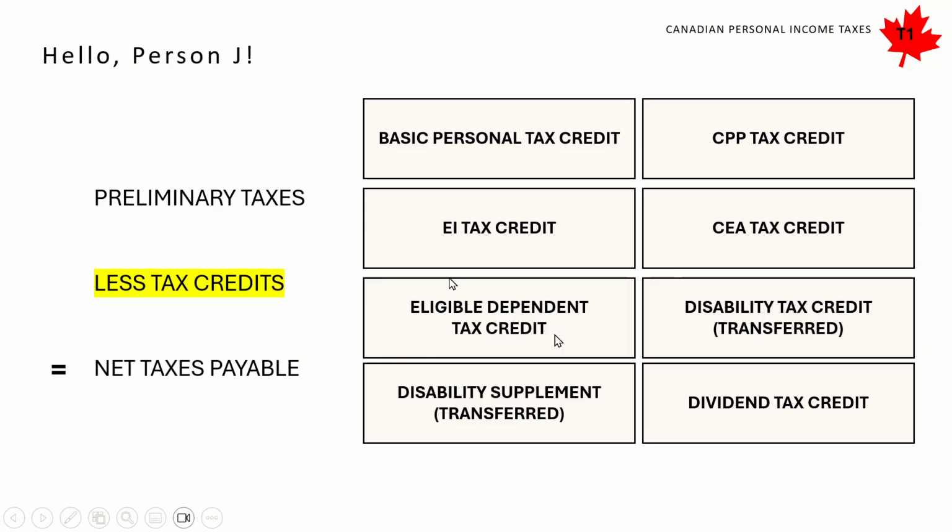We also have the eligible dependent, given person J's marital status and the fact that they provide care for a dependent. That dependent has access to the disability tax credit as well as the supplement due to their age, and they're able to transfer this to person J. And also the mentioned dividend tax credit.